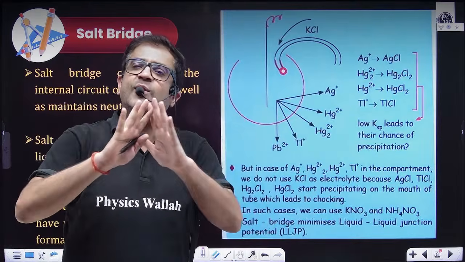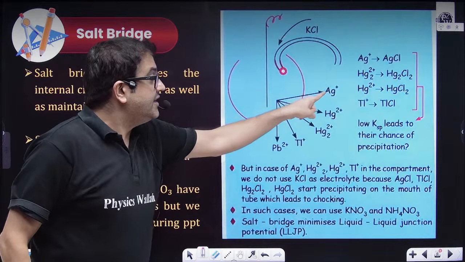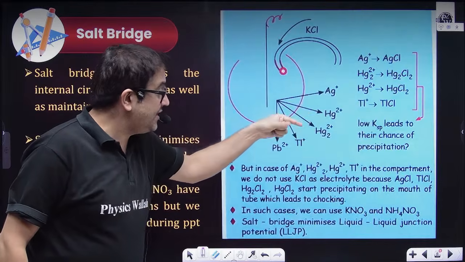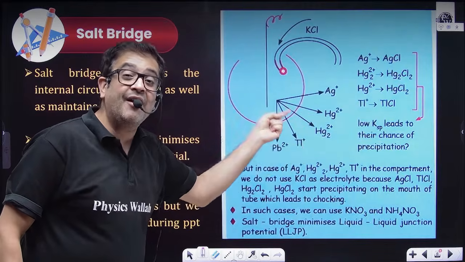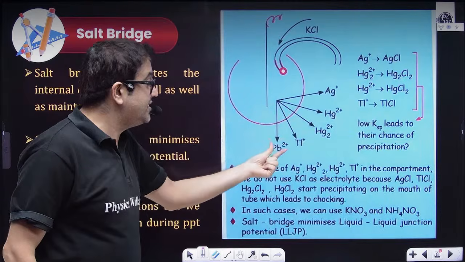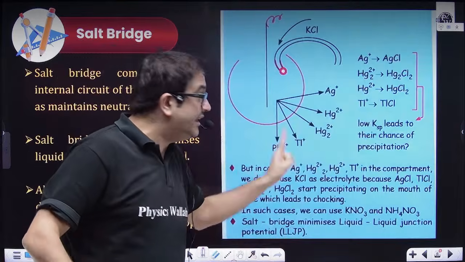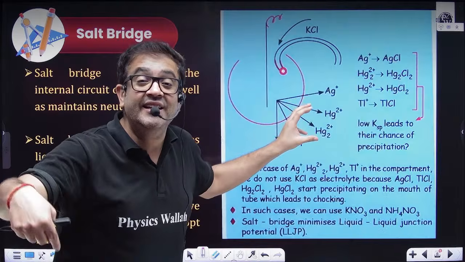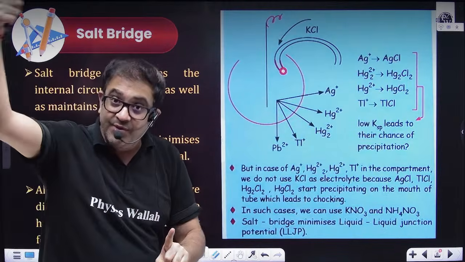Because generally chlorides are not precipitated. But if you have silver plus in your solution, if you have mercuric in your solution, if you have mercurous ion in your solution, if you have thallium in +1 oxidation state in your solution, if you have lead +2 in your solution, then in these cases, when they are present in the electrolytic solution, please don't use KCl, else you should use KCl.